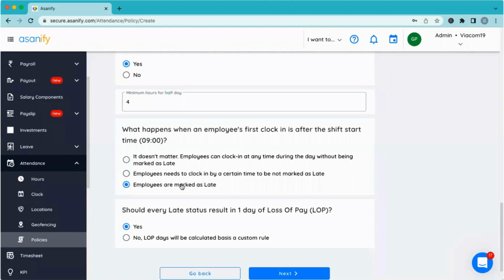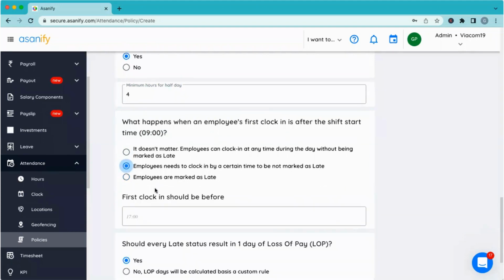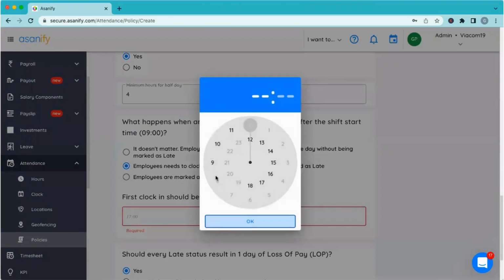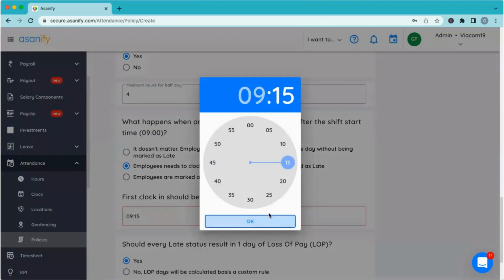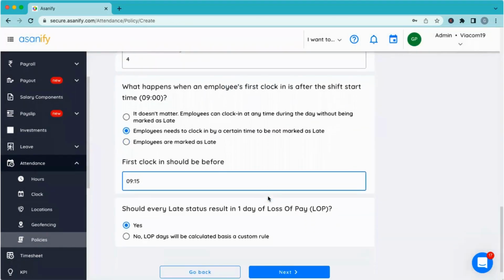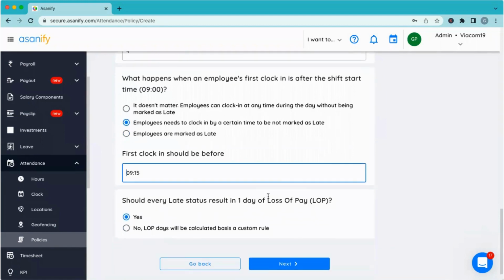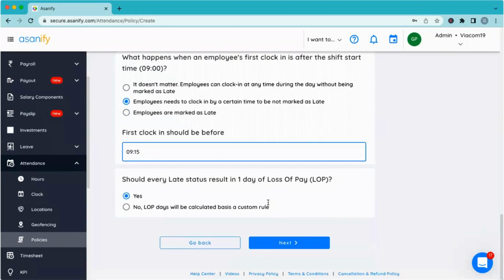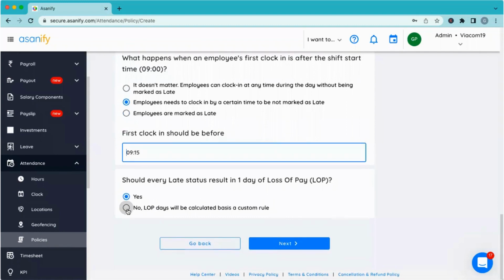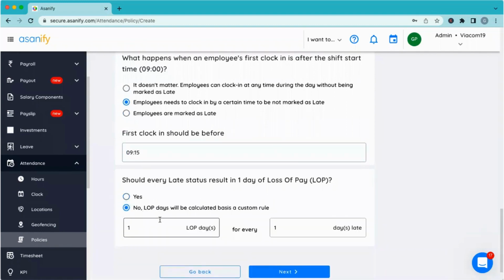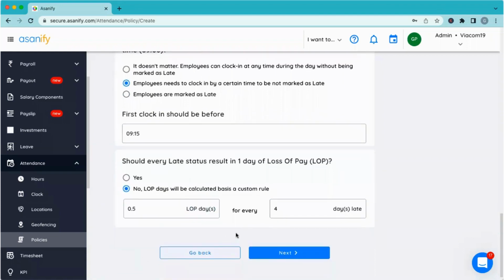Or let's say if I'm allowing a grace period, 9 o'clock is my shift time, but I am allowing a 15-minute grace period for people, and only after that you should be marked as late. And if you are marked as late, how should the system recognize that? Is it that I want certain loss of pay days to be calculated? So I can say that, let's say, if an employee is late for 4 days in a month, it should be counted as half a day of loss of pay. You can call it half a day of loss of pay, or you can choose to say that I'll net it off against the leave later on.